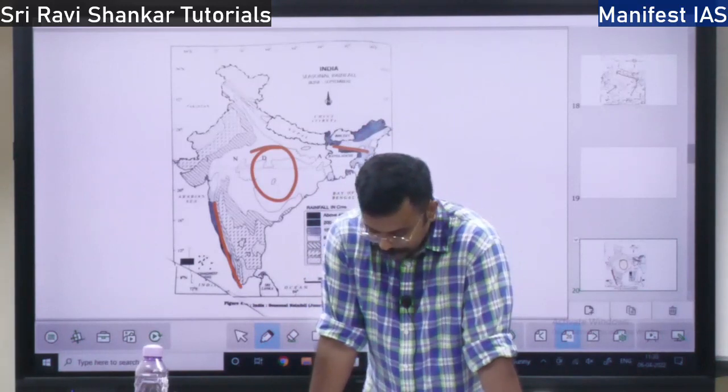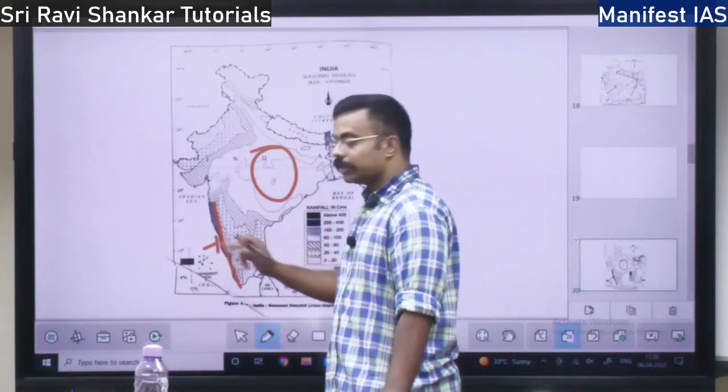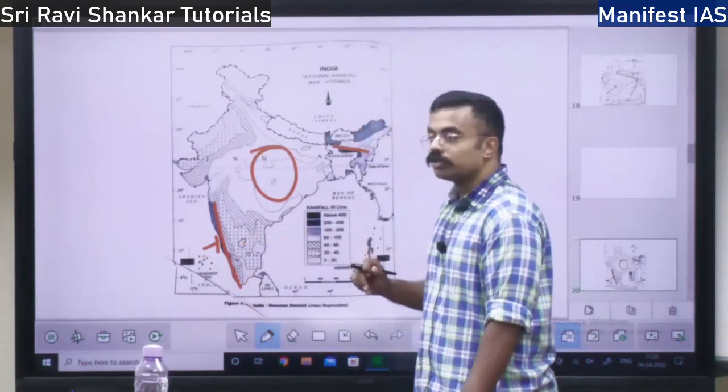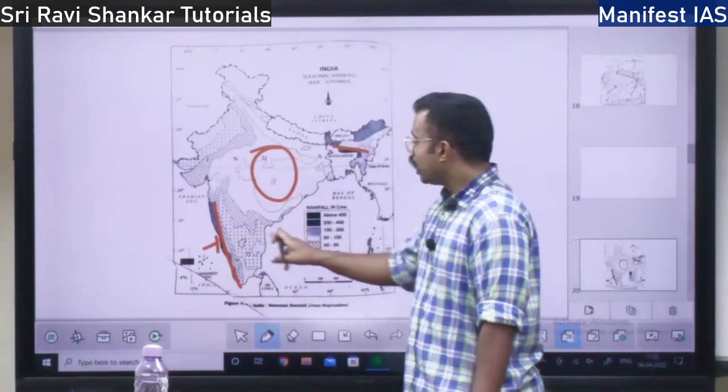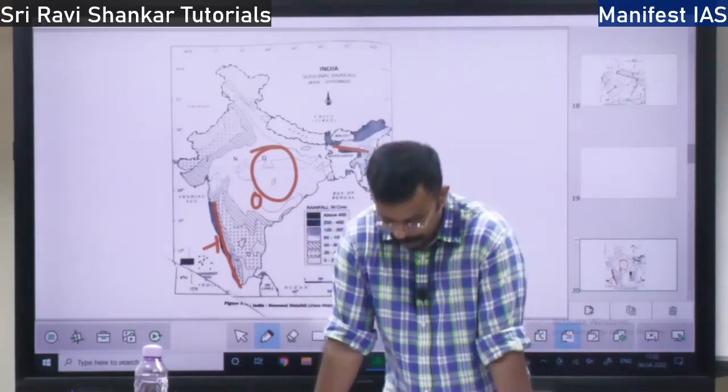Okay, so then it decreases from the sea. Closer to the sea, the monsoon will have a lot of rainfall. Away from the sea, the monsoon will have very little rainfall, right?